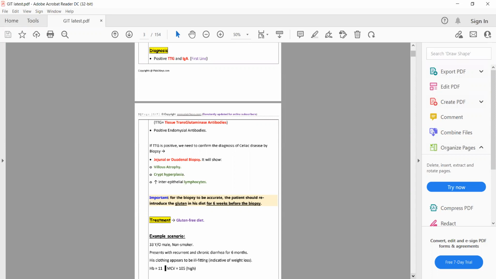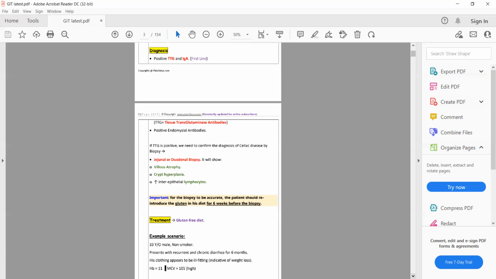A 33-year-old male, non-smoker, with recurrent and chronic diarrhea for 6 months. His clothing appears to be ill-fitting, indicative of weight loss. His hemoglobin is 11, his MCV is 105. So the most likely diagnosis is celiac disease. So we do endoscopy plus a duodenal biopsy will show villus atrophy. Yeah.